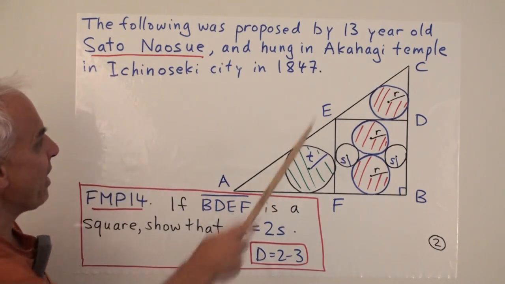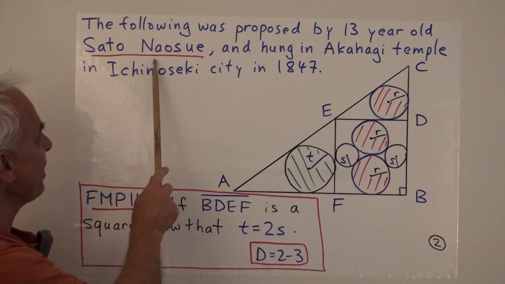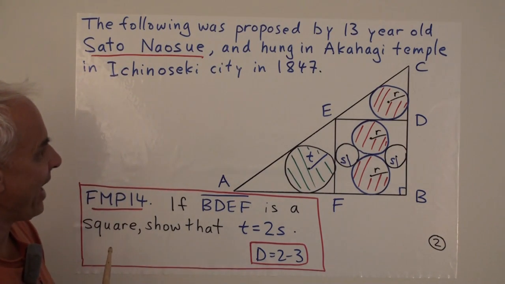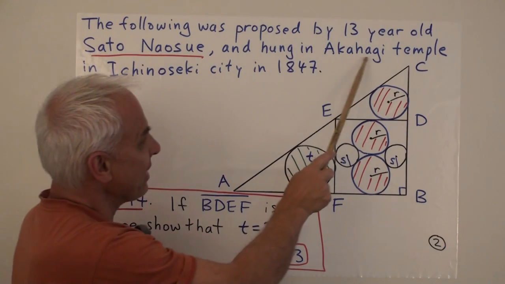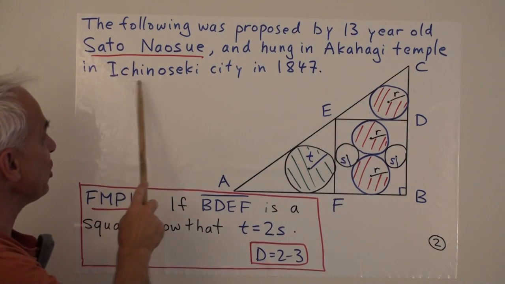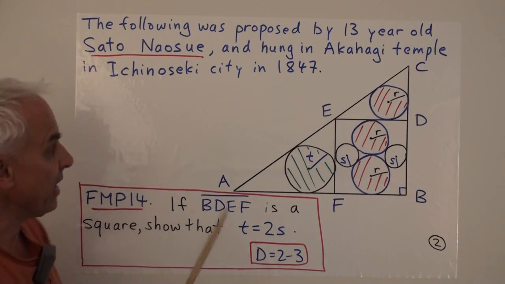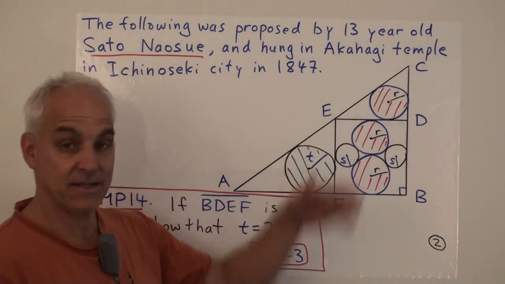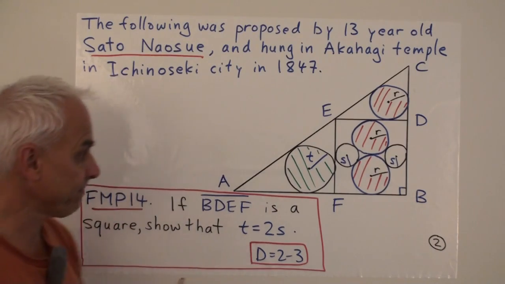Okay, it was posed by 13-year-old Sato Naosue. Not sure if I'm pronouncing that right. And it was hung in the Akahagi Temple in Ichinoseki City in 1847, so relatively late in the history of Sangaku.